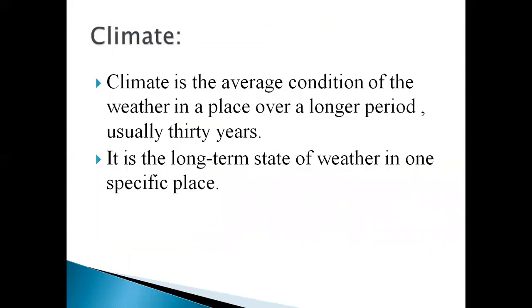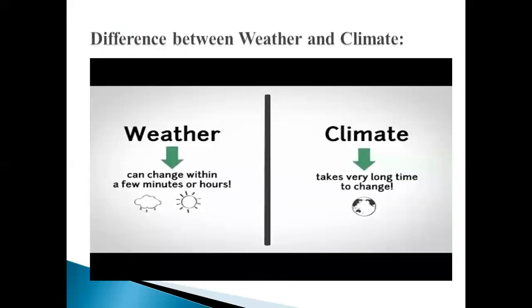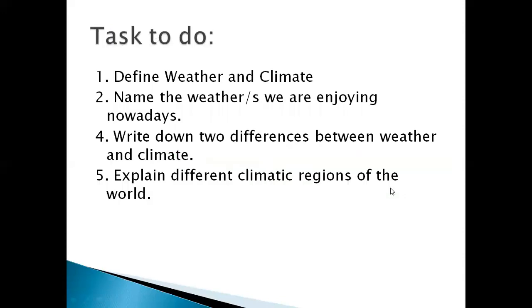Climate. It is the average condition of the weather in a place over a longer period and usually 30 years. It is the long-term state of weather in one specific place. See again another slide showing the difference between weather and climate. Weather can change within a few minutes or hours, and climate takes a very long time to change.